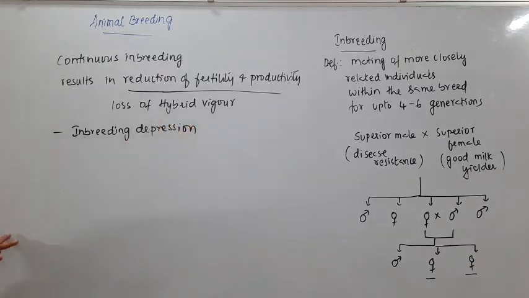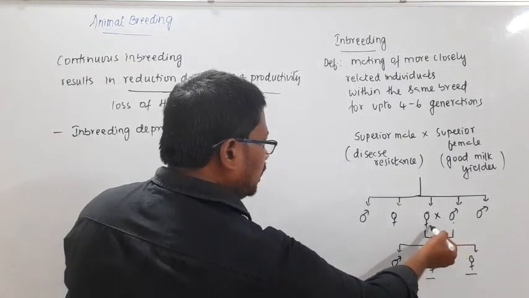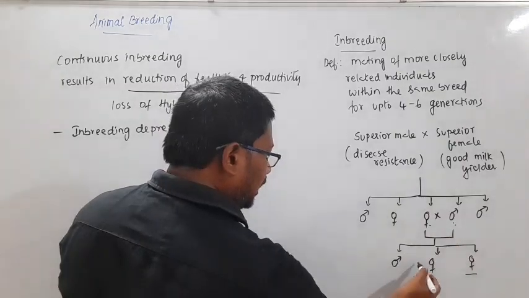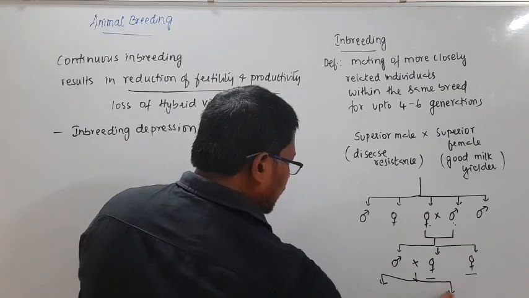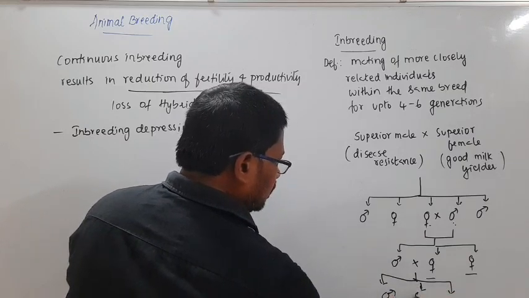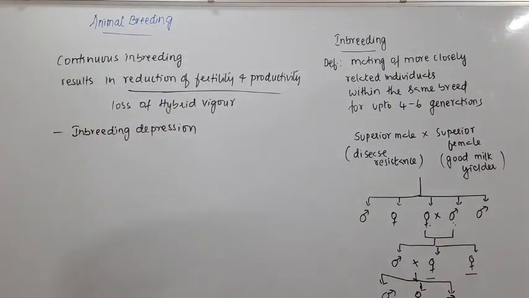So continuous mating between closely related individuals, and again crossing among them and producing another generation, is what we call inbreeding, and that will result in this problem of inbreeding depression. Now this inbreeding depression can be avoided.